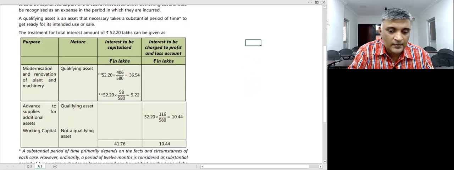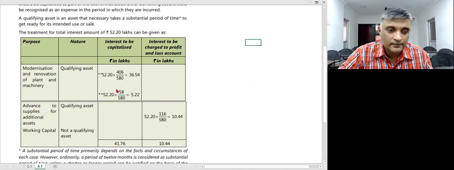So the 406 lakhs spent on the modernization and renovation, as well as the 58 lakhs advance given to suppliers, we can consider as a qualifying asset.